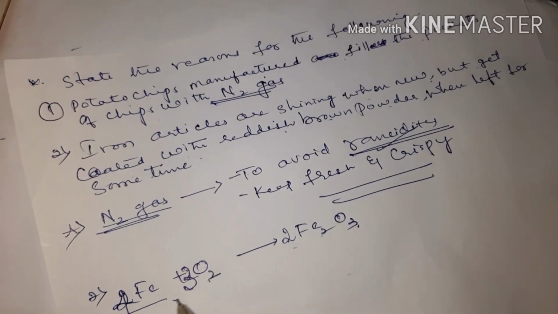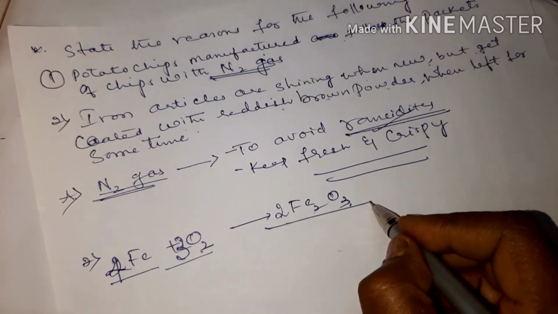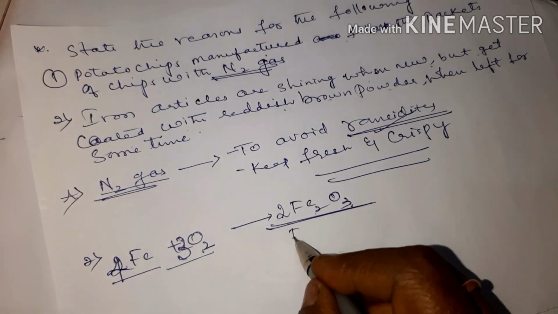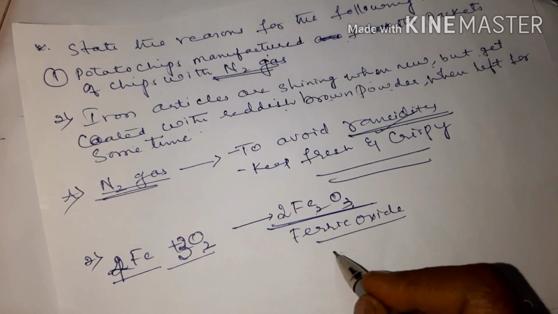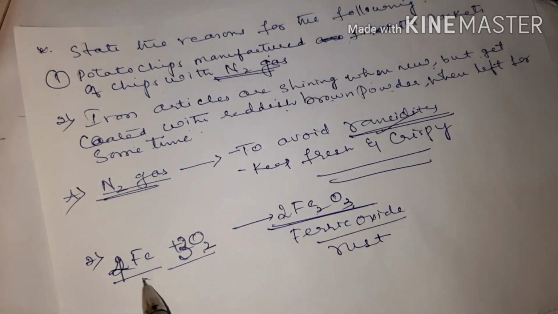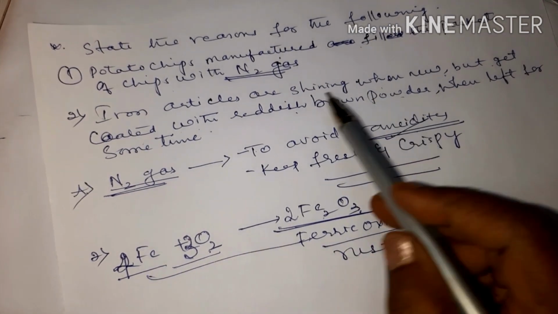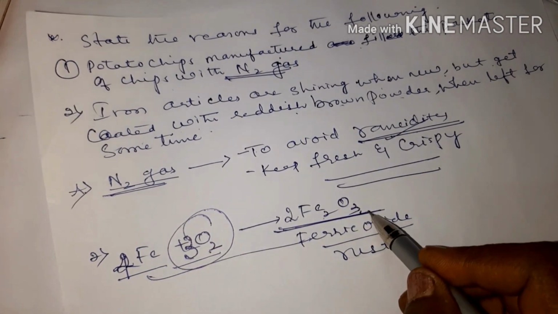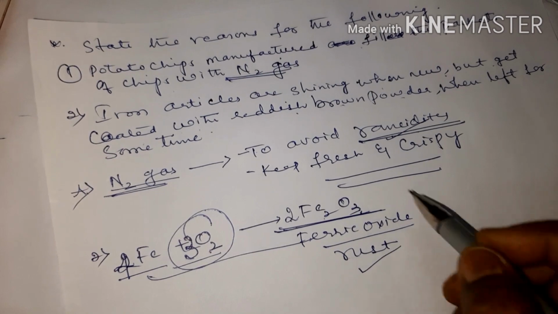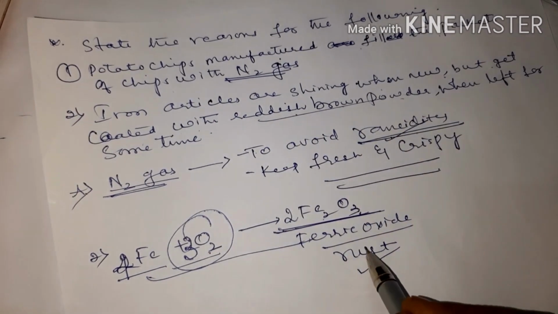So iron, when made to react with oxygen, gives iron oxide. This iron oxide is also called ferric oxide, which is nothing but rust. So the reason is that iron reacts with oxygen present in the air to form an oxide called rust, and that's why a reddish brown coat is found on iron.